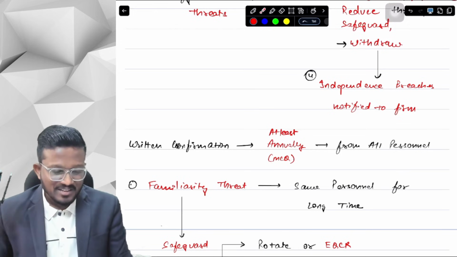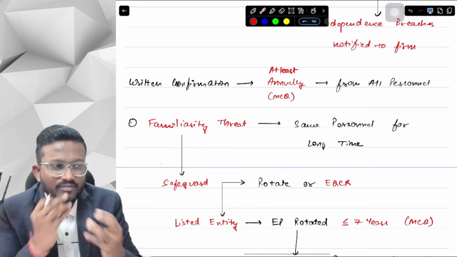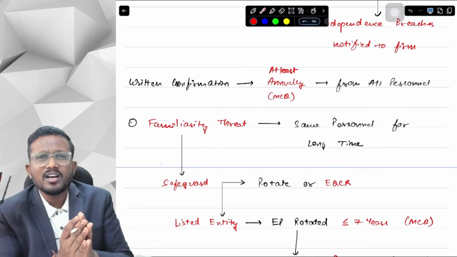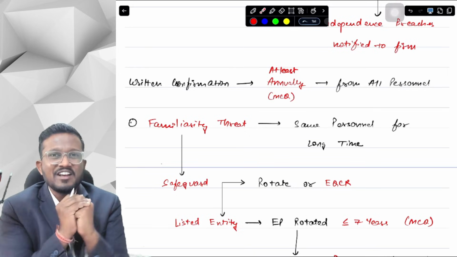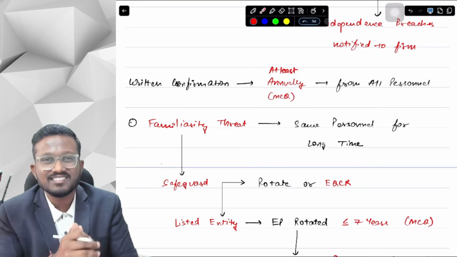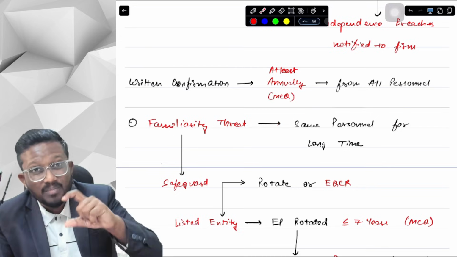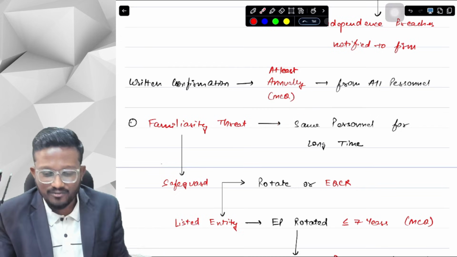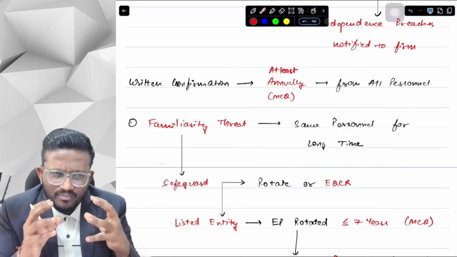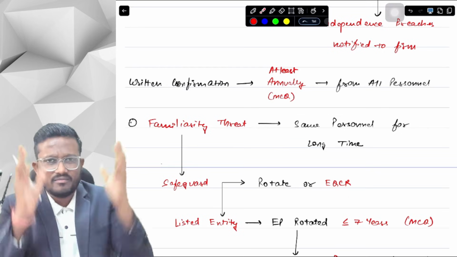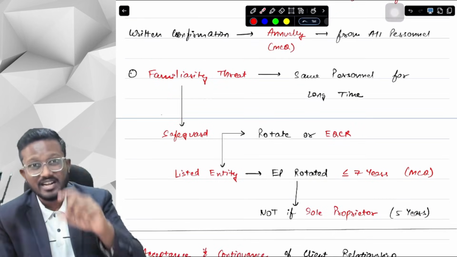That's the thing. So yes, next thing is familiarity threat. Familiarity threat is when we are familiar with our client. We have developed a good close personal relationship with the client. That is familiarity threat. We will obviously discuss it in detail in our professional ethics. But if the same personnel is hired for a long time with the client, like the auditor and the client are in a relationship for a very long time, then there comes a threat that is familiarity threat.